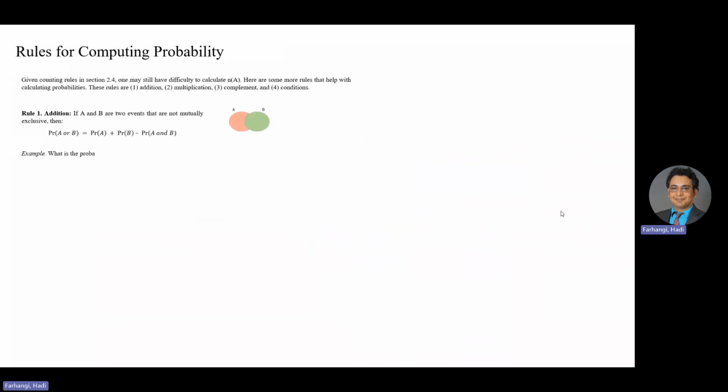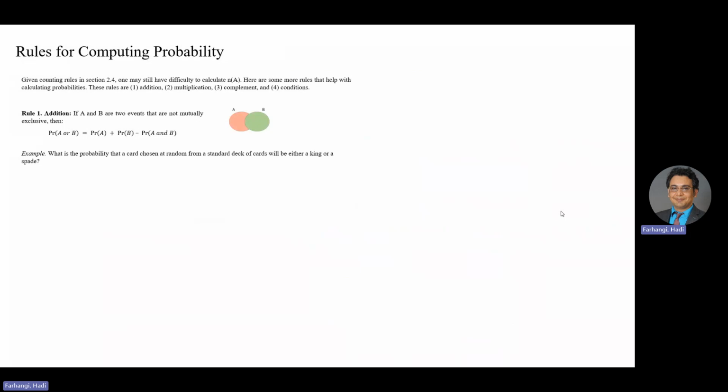Here's an example. What is the probability that a card chosen at random from a standard deck of cards will be either a king or a spade? Pause the video, think about it. Here you can say A is king, B is a spade.